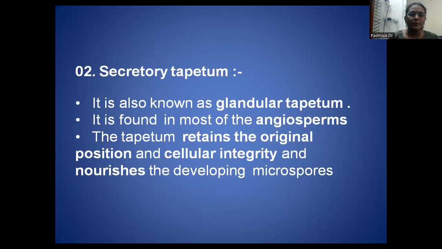And the secretory tapetum is also known as the glandular tapetum. It is found in most of the angiosperms. The tapetum retains the original position and cellular integrity and nourishes the development of the microspores. That means when the tapetum, due to enzymatic action, dissolves the wall and forms a plasmodium-like structure, that is considered the plasmodial tapetum. And here it is a granular type that is called the secretory tapetum. The main function of the tapetum is to provide food for the developing microspores.